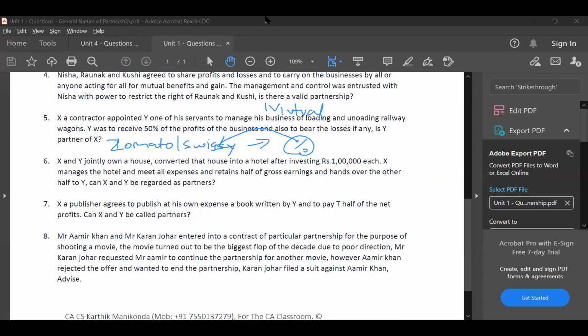Can I have Kushi to read the question? I'll unmute Kushi. Kushi, read the next 3 questions. You will read question number 6, 7, and 8 right now. Then I'll give you all 2 minutes time. Go through question 6, 7, and 8, and we'll discuss all 3 together. Go ahead, Kushi.